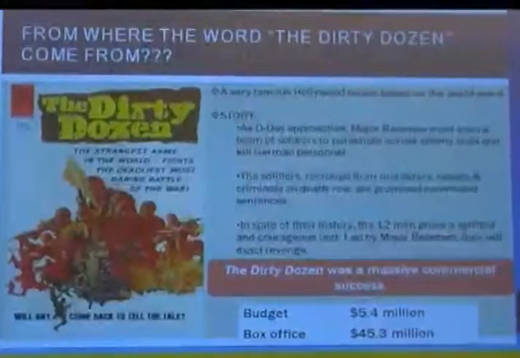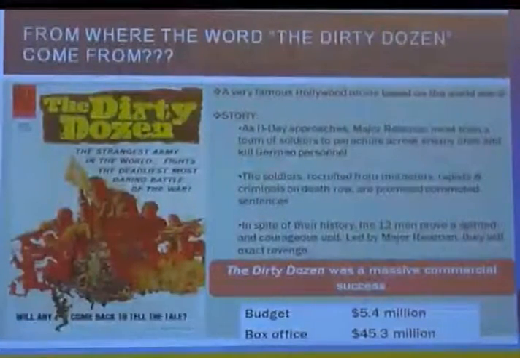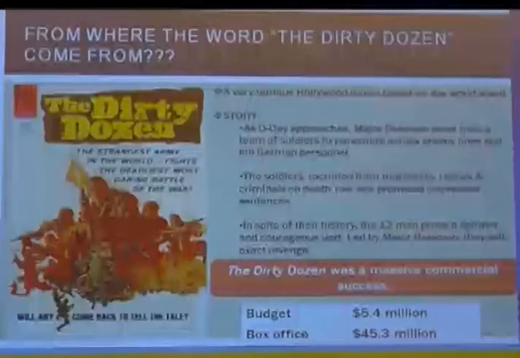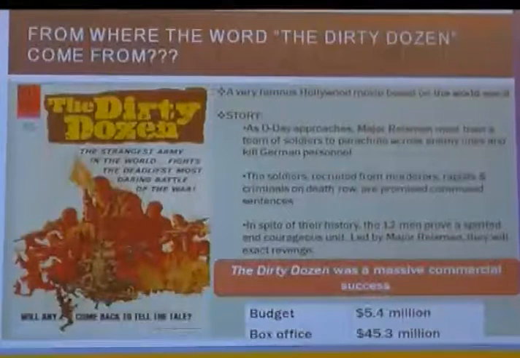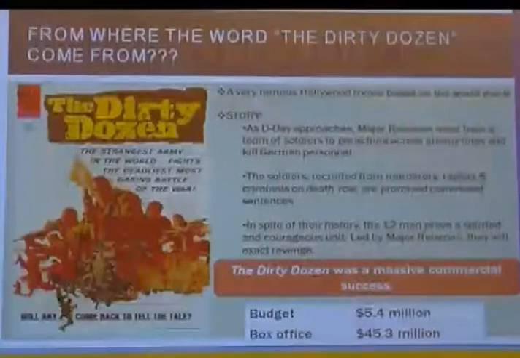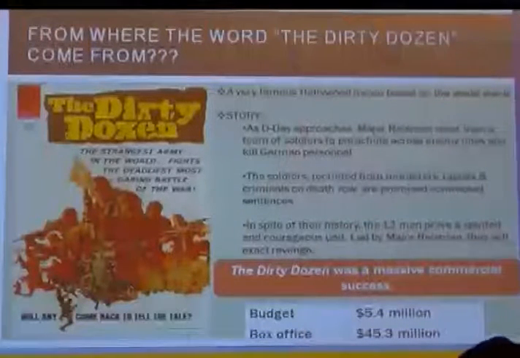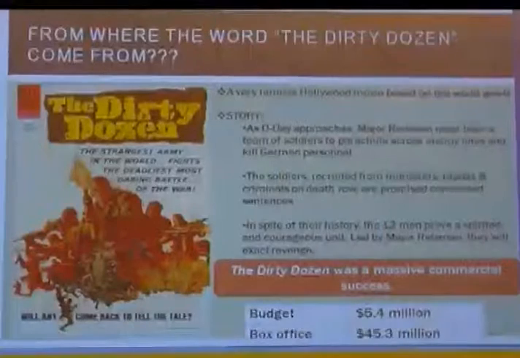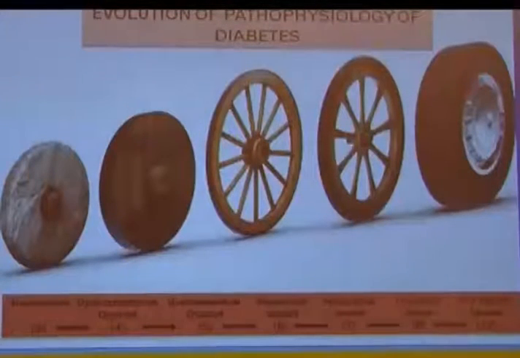From where did the word dirty dozen come? It's a very famous Hollywood movie. It was a massive commercial success. It was about the famous D-Day approach. Major Reisman must train a team of soldiers to parachute across enemy lines and kill German personnel in World War II. Based upon that, this movie was filmed, and it met with huge success. From that, the dirty dozen word became popular. In the field of diabetes, there are a dozen etiologies through which blood sugars can increase. So we'll just discuss that.